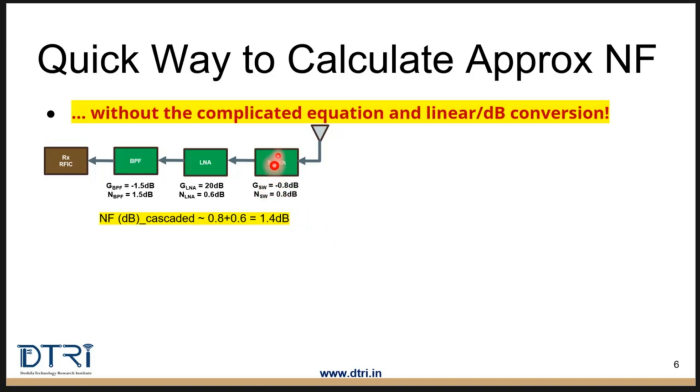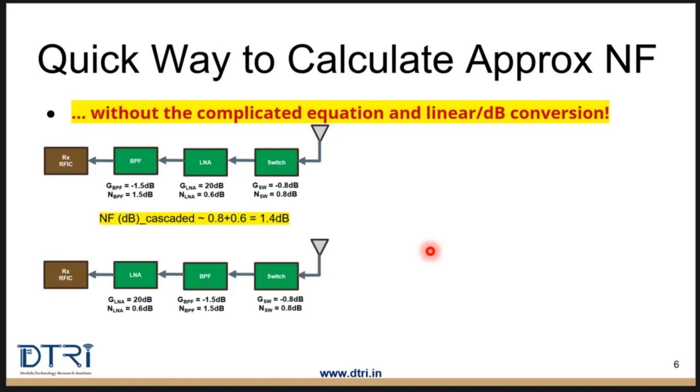So here, this block does not offer gain, and this one offers gain. You add the noise figure from this block, and you add the noise figure from this block. This is the first gain block, so you stop here and add the two noise figure values. You get a value of 1.4 dB here. If you remember the previous slides, the value there was 1.41, so this is an approximate noise figure value. You can see clearly that the blocks after the gain block, like for example the bandpass filter, are not contributing significantly to the overall cascaded noise figure.